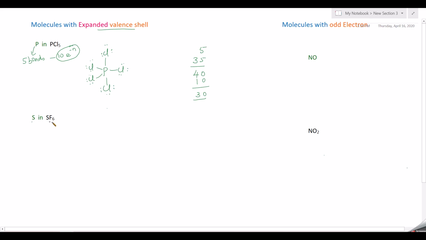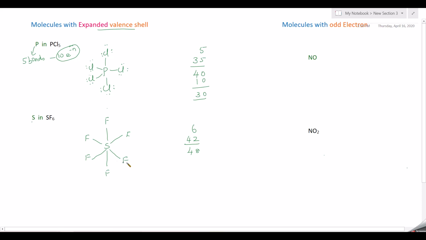For the next example, you can take sulfur hexafluoride. First draw the Lewis dot structure. Sulfur has 6 valence electrons, and there are 6 fluorines with 7 electrons in each fluorine, so 42. So you will get 48 as the total number of electrons. Sulfur is the central atom, and you will get the skeletal structure like this. So this is the skeletal structure, and draw single bonds between atoms.